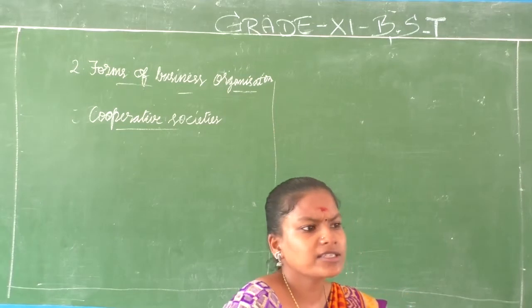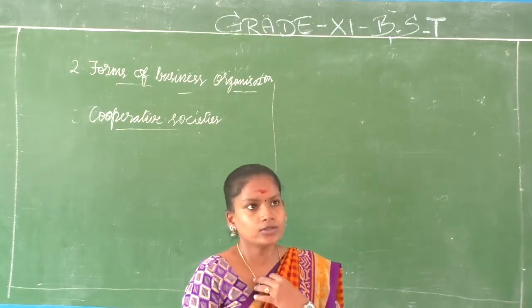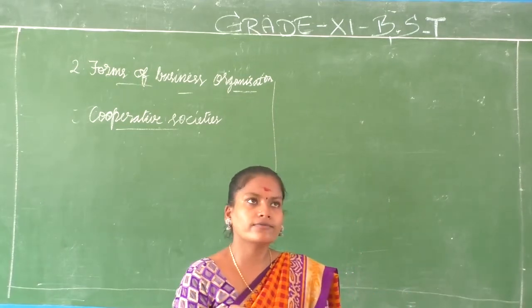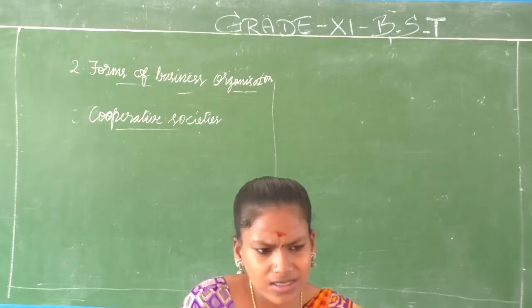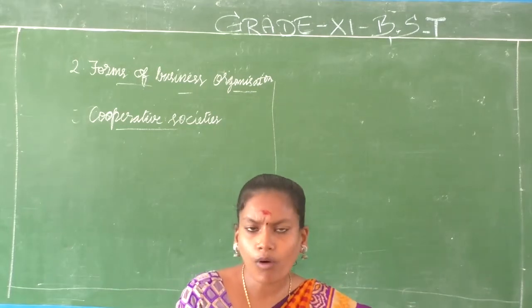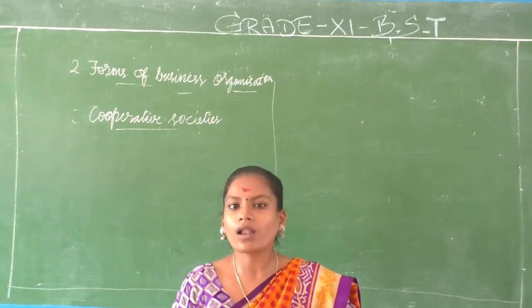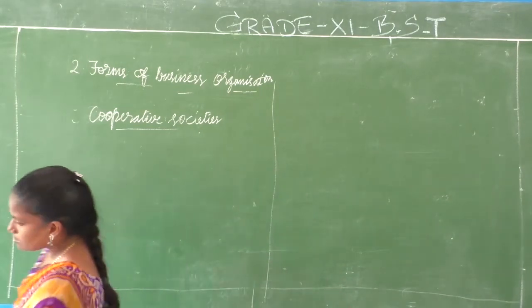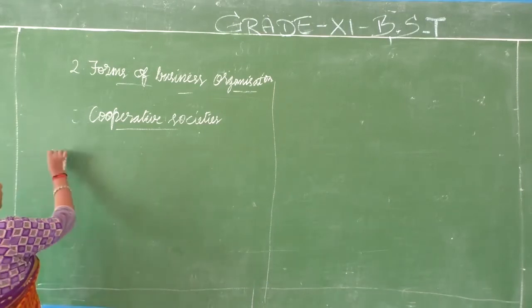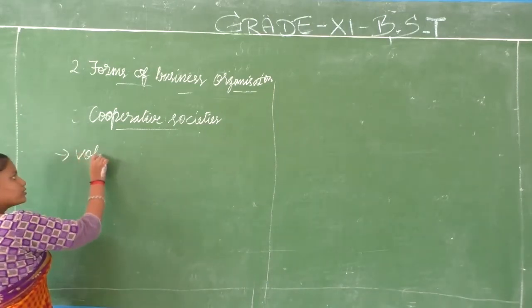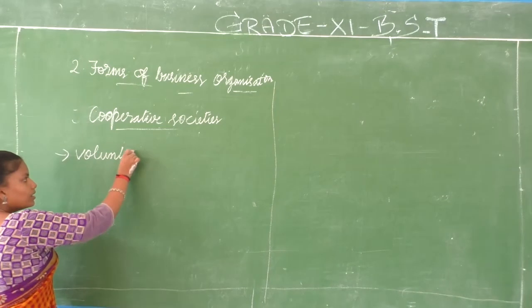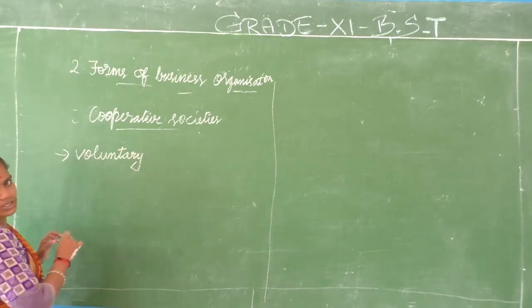We have heard much about sole proprietorship and joint Hindu family, and then we discussed partnership. Cooperative society sounds a little different. It is a voluntary association of persons. Nobody is compelling them. The important word to notice here is voluntary association.